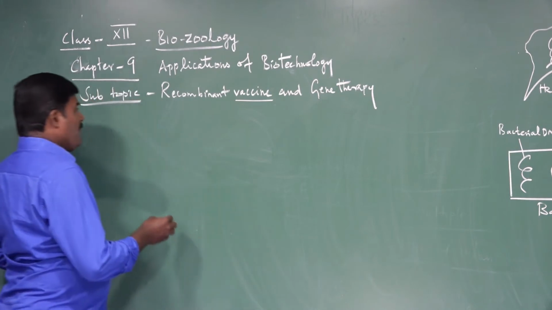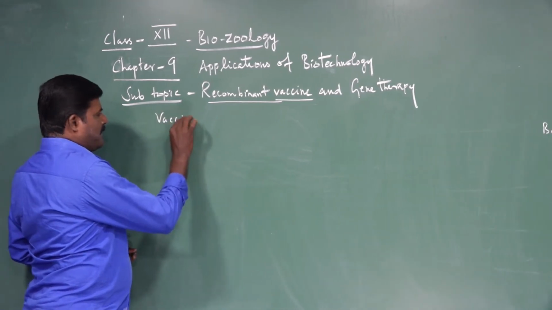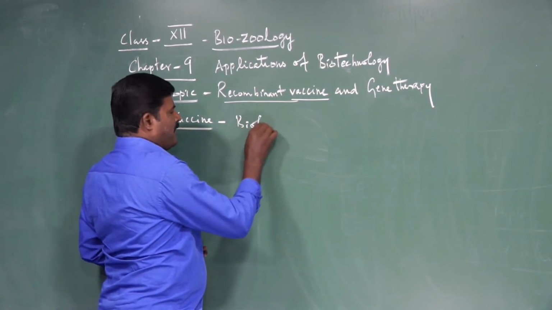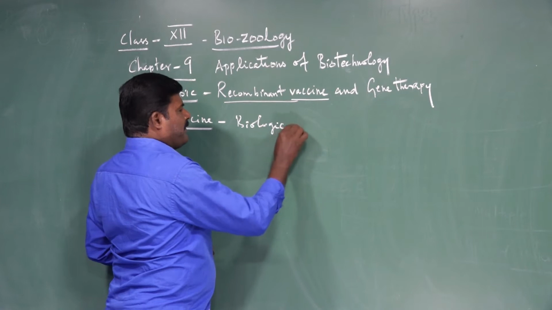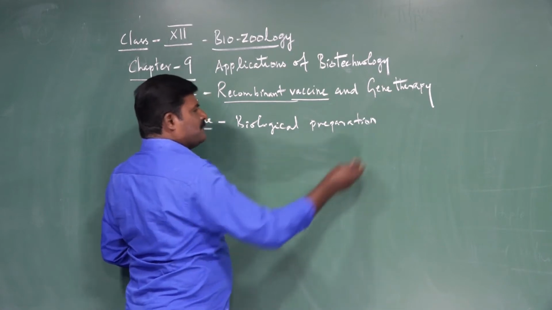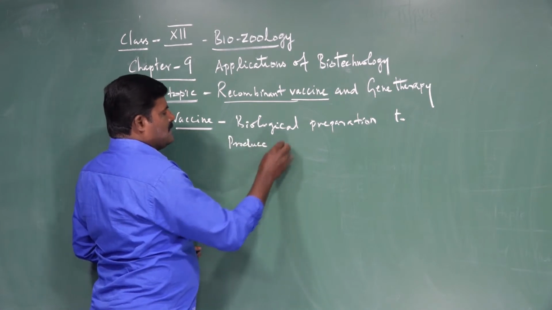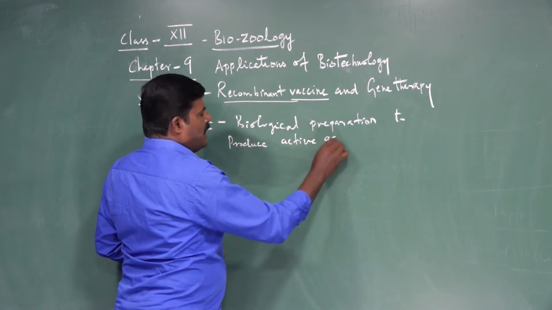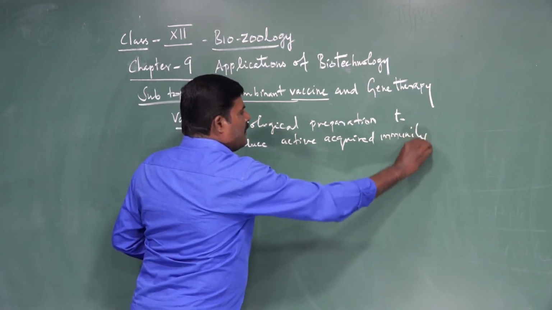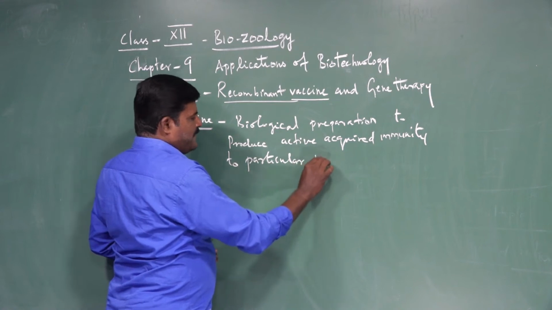Okay, come to the topic, recombinant vaccine. What is a vaccine? What is the definition of a vaccine? Vaccines are biological preparations to produce active acquired immunity to particular infectious diseases.